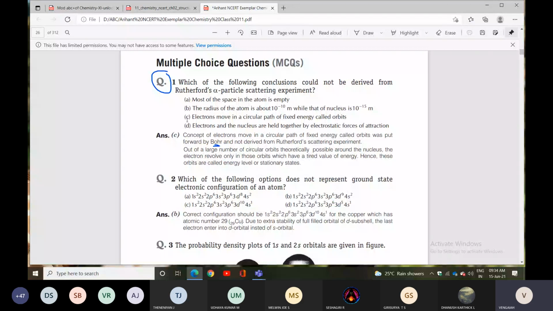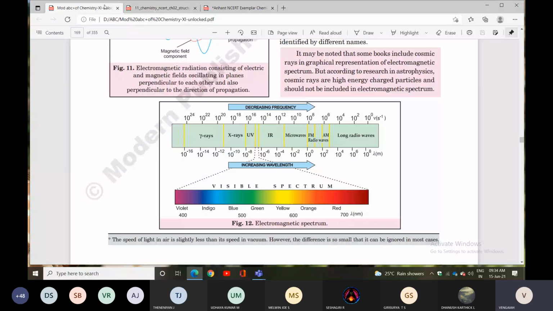Next question. Question number 30, the last question. Look at the question. The radiation with highest wave number is asked. They give microwaves, X-rays, infrared radiation, and radio waves. This is about the electromagnetic spectrum. You know the electromagnetic spectrum is given with the help of frequency and wavelength.